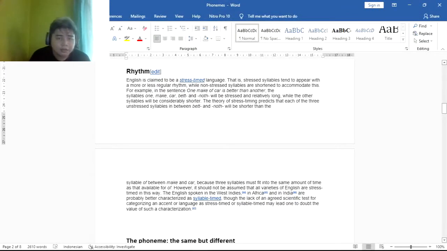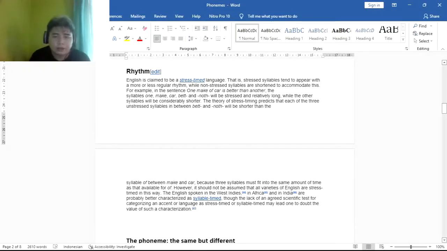The next one is rhythm. English is claimed to be a stress-timed language. This means stressed syllables tend to appear at a more or less regular rhythm, while non-stressed syllables are shortened to accommodate this. For example, in the sentence "One make of car is better than the other," the syllables one, make, car, bet, and oth will be stressed and relatively long, while the other syllables will be considerably shorter.